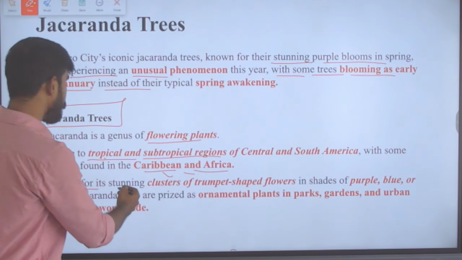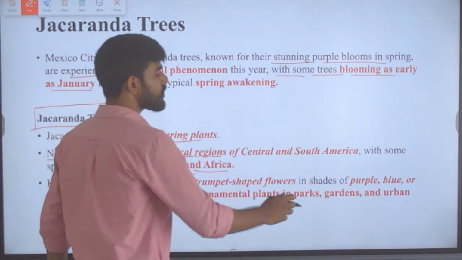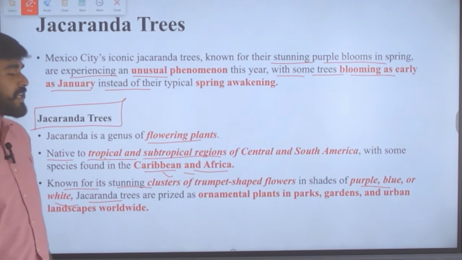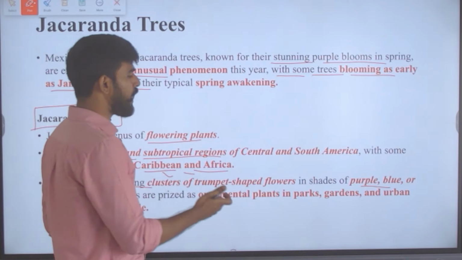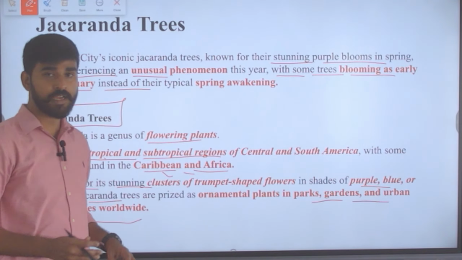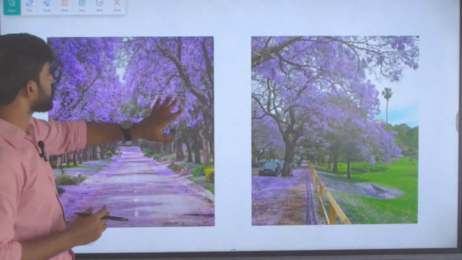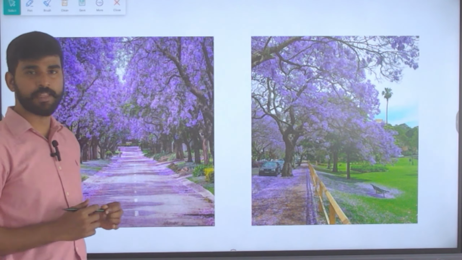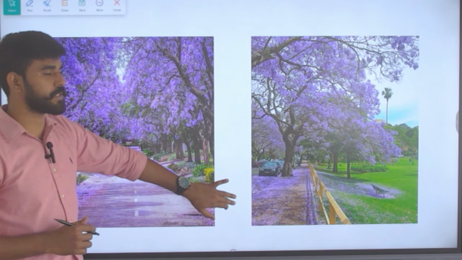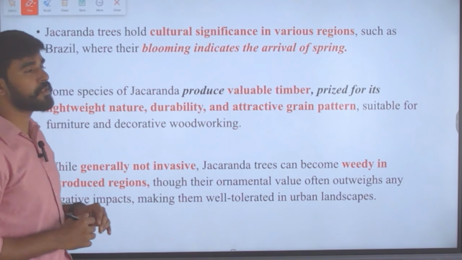Then they are known for their stunning clusters of trumpet-shaped flowers in shades of purple, blue, or even white. And these Jacaranda trees are prized as ornamental plants in parks, gardens, and even urban landscapes worldwide. So they are ornamental plants. This is how they look. This is how beautiful they look. Purple in color, used for ornamental purposes. So are they only used for ornamental purposes? No, there are other uses also.